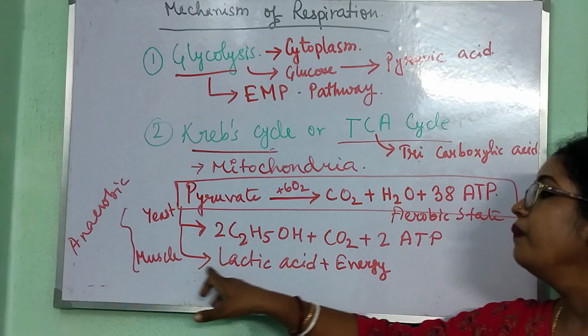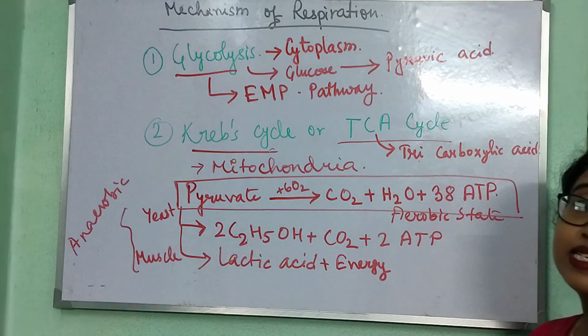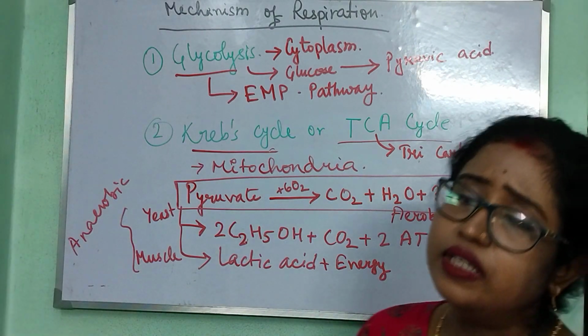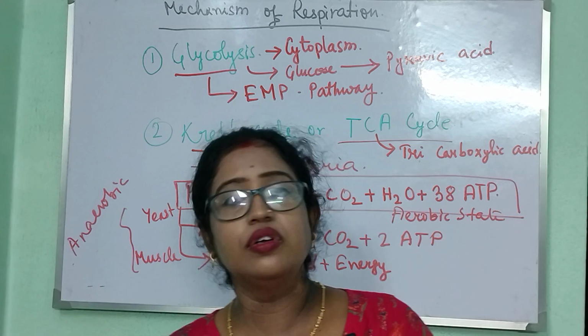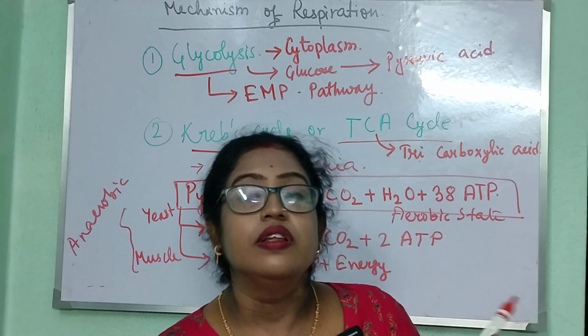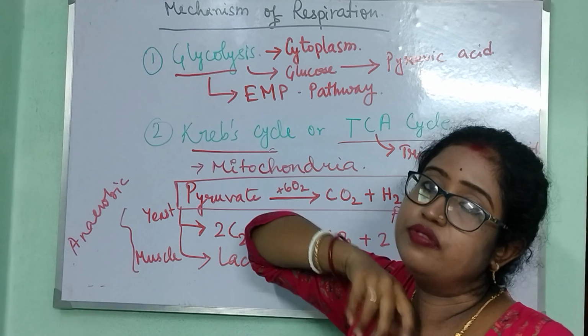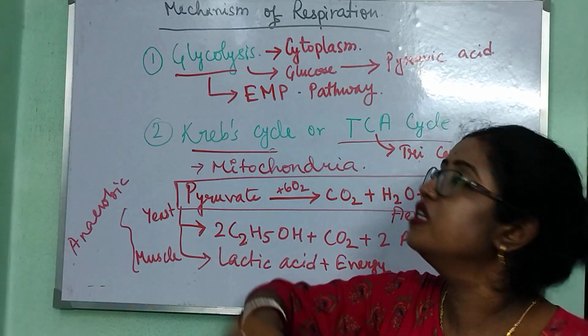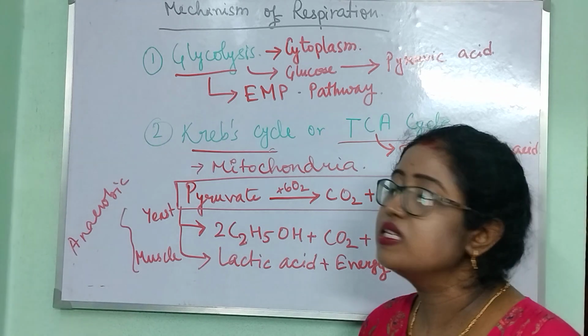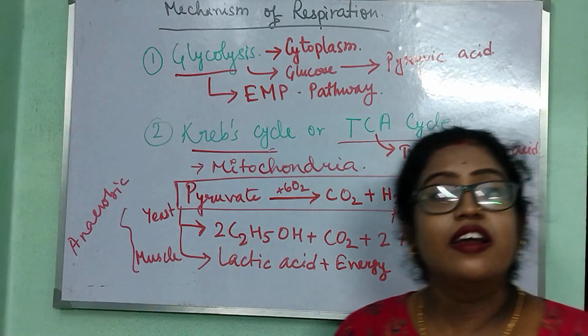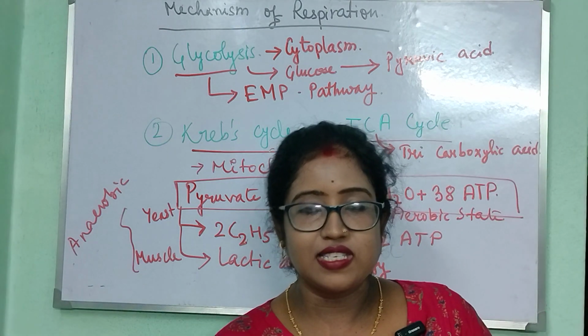And in muscle, it is converted into lactic acid, releasing a very little amount of energy. So this is the whole mechanism of respiration that occurs in two stages: the first is glycolysis and the second is the Krebs cycle or citric acid cycle.